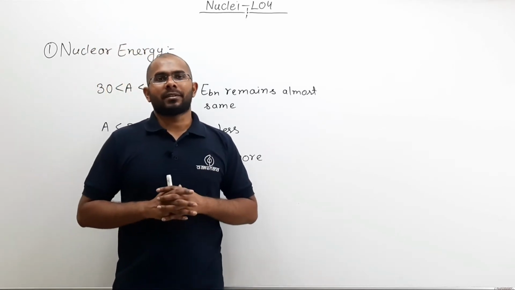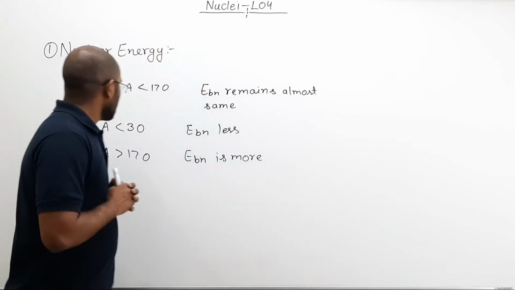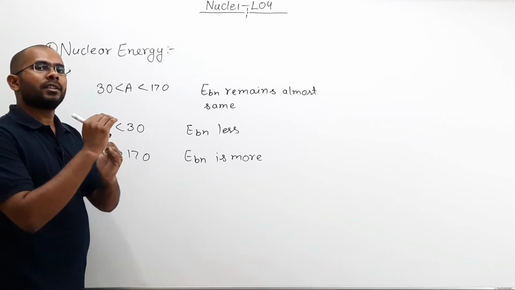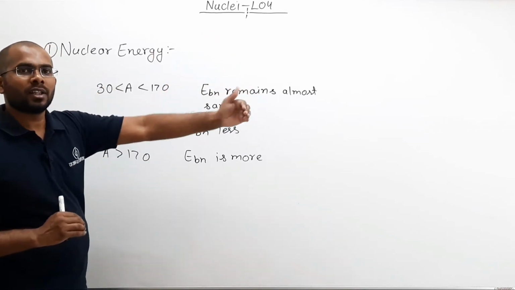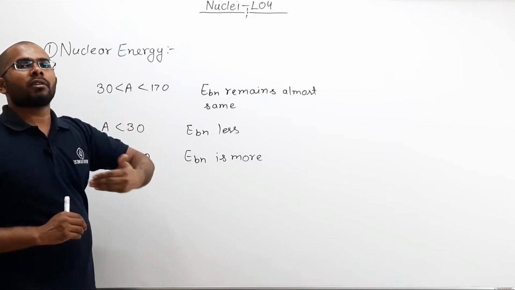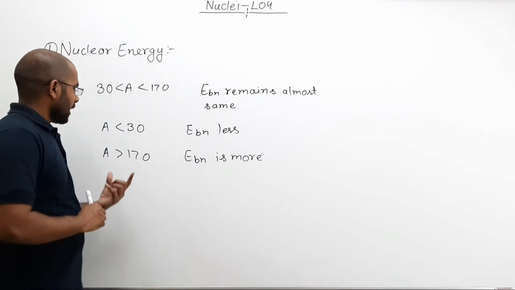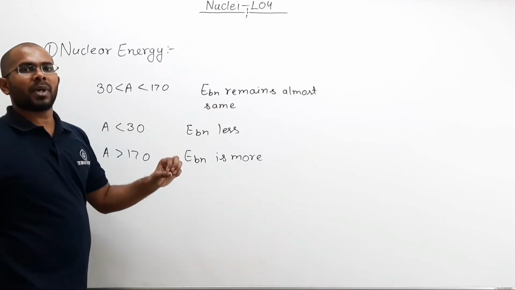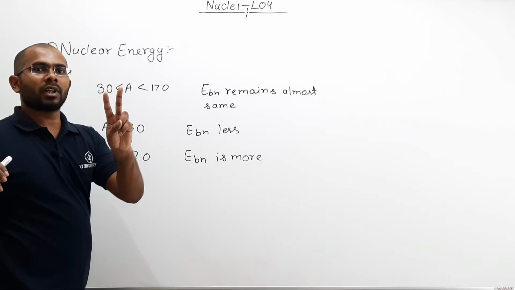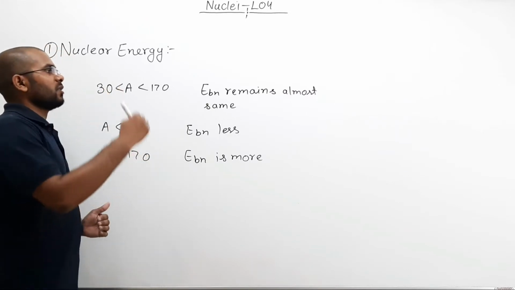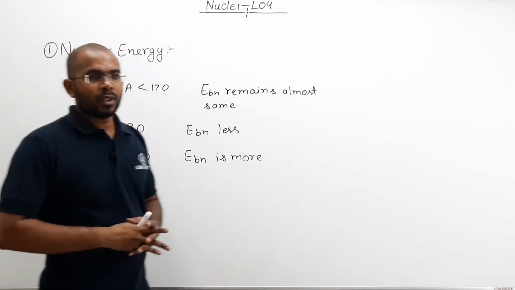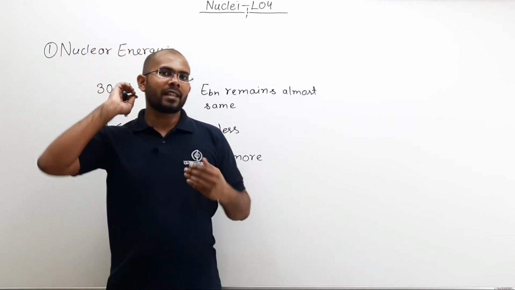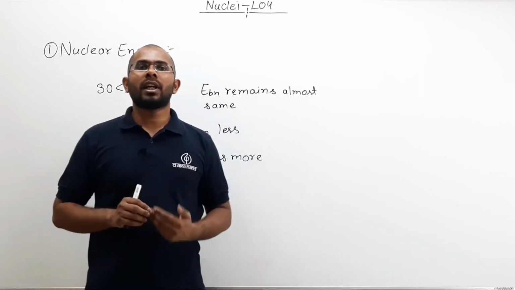So what is happening here? For this region, two nuclei can combine to form a new nucleus so that binding energy per nucleon increases. And what can happen in this region? One big nucleus can break apart into two daughter nuclei such that binding energy per nucleon increases. So in this process, some amount of energy will be released, and that energy is your nuclear energy.